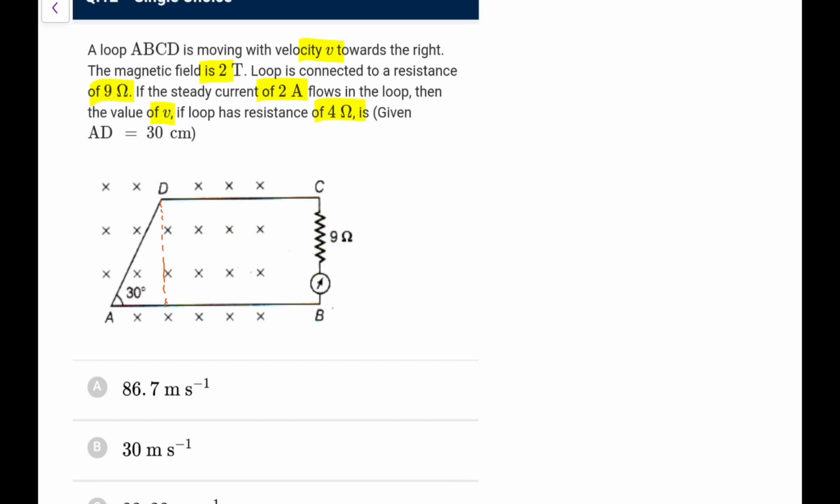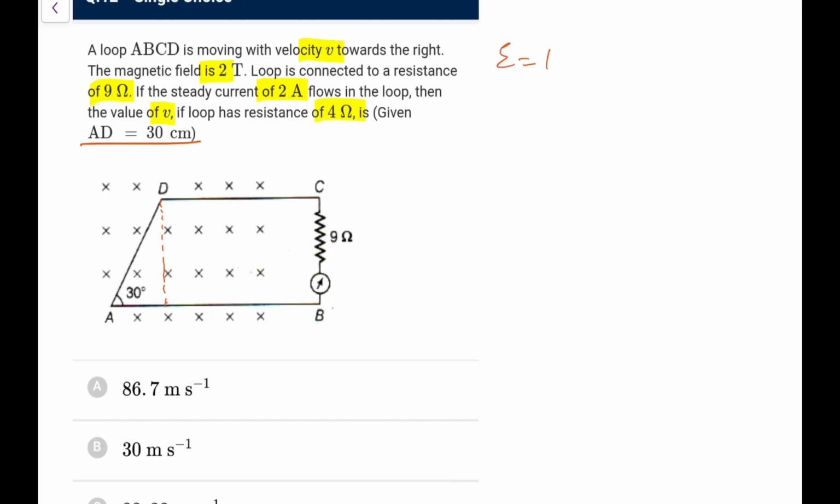So what is going to be V here? So this is a loop. We need to find out the velocity if we are given the length. I don't think we are given the length here. If I'm missing something, let me check. So no length value is given. Okay, given. AD is 30 centimeter now.